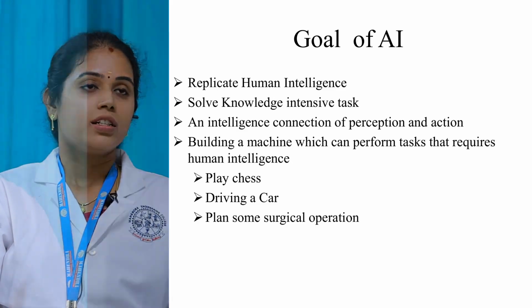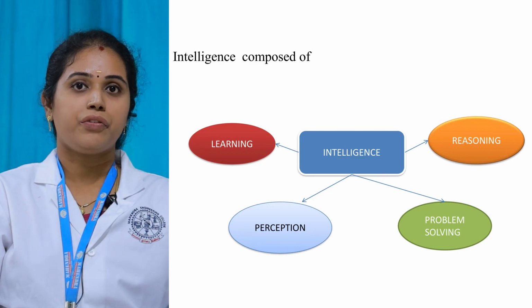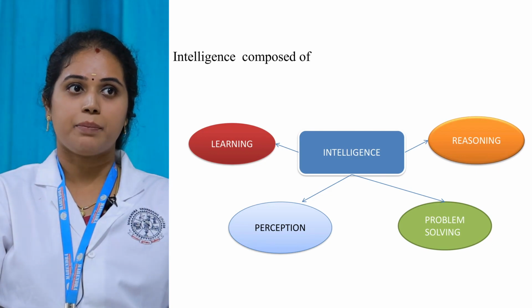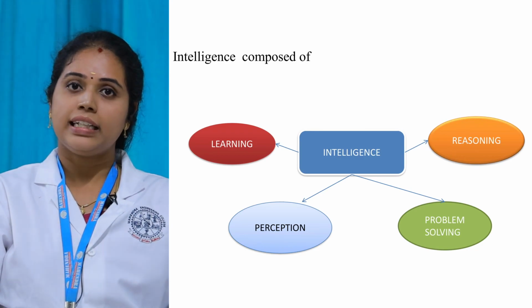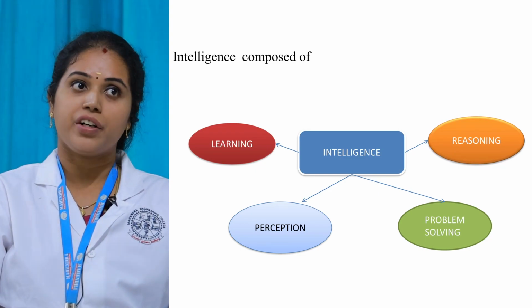Okay. Next one is intelligence. Intelligence is composed of four terms: learning, perception, problem solving, and reasoning. We know that intelligence is a thinking power, right? It is actually composed of four terms.